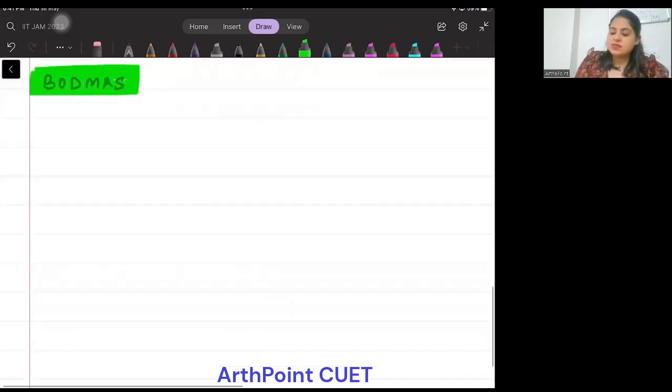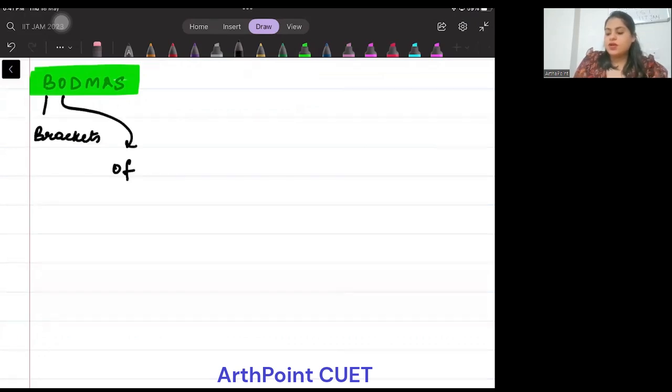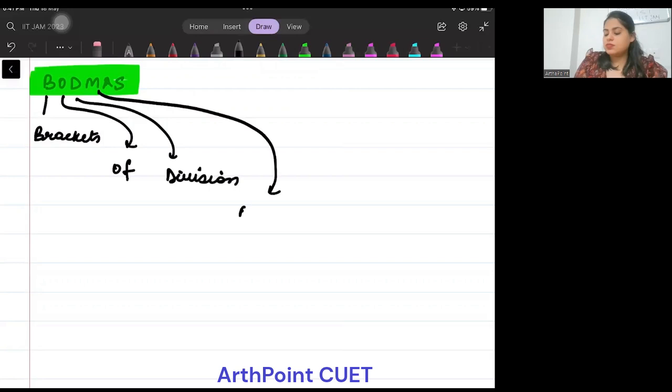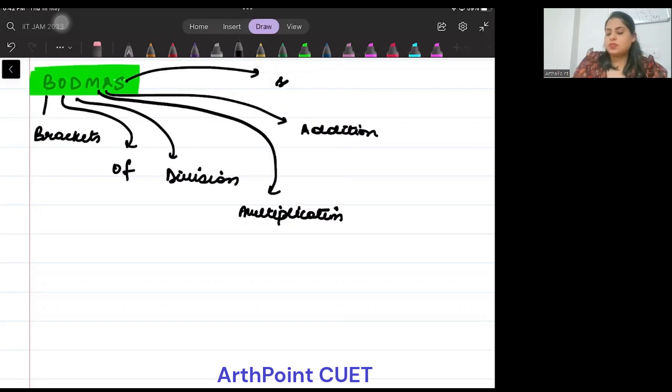BODMAS just says brackets of division, multiplication, addition, and subtraction. Brackets of division, multiplication, addition and subtraction. This is called BODMAS.